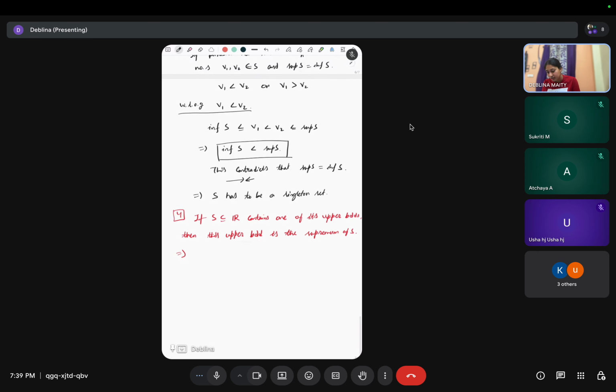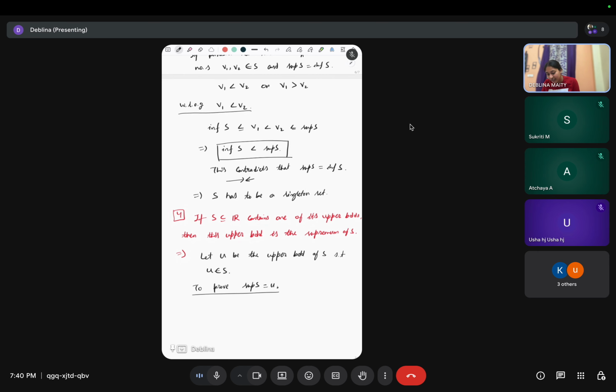So let U be the upper bound of S such that U belongs to S. Right. Now we have to prove what? Supremum of this S is U. Right. We need to prove this.